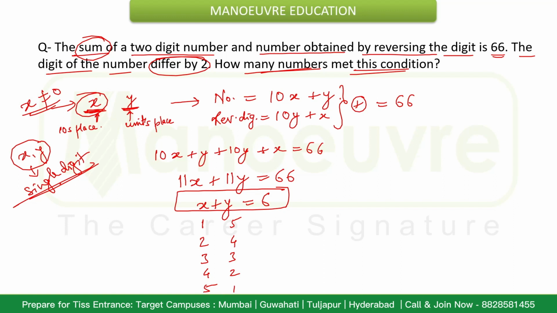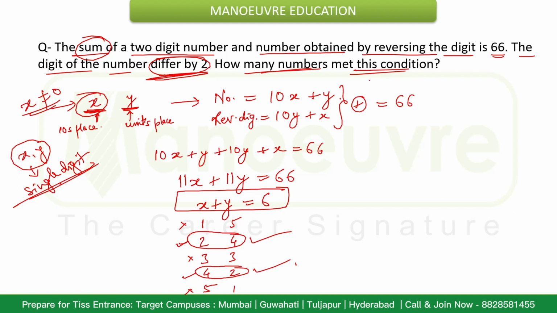Then they are saying the digits of the number differ by 2. So how many meet this condition? Here the difference is 4, so this can't be. Here the difference is 2, yes. Here the difference is 2. Here the difference is 0, so no. Here again the difference is 2, so these can be considered. Here the difference is again 4, so this can't be considered. So only two such pairs are possible.